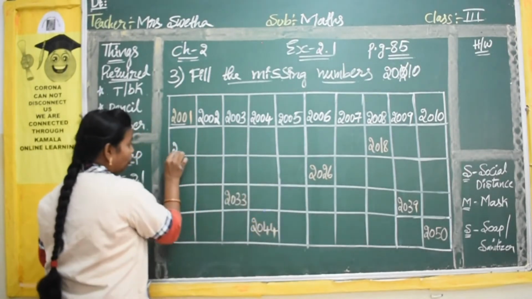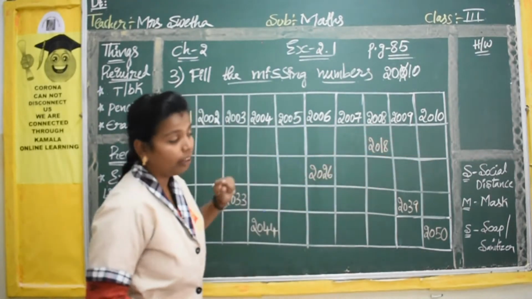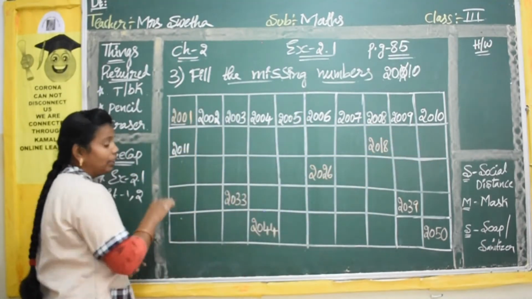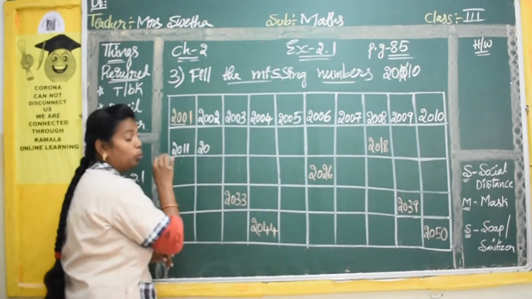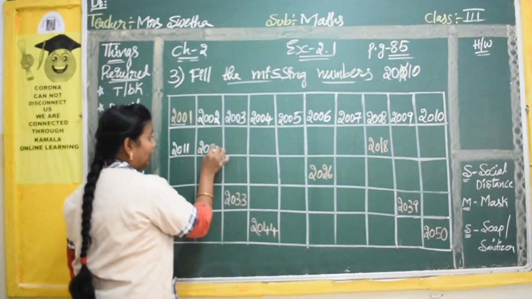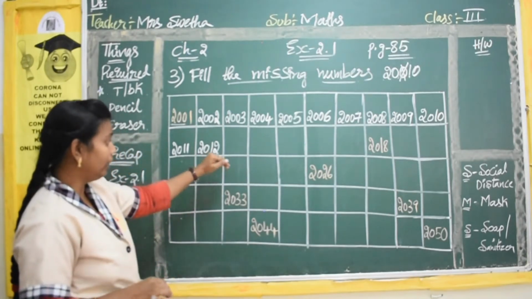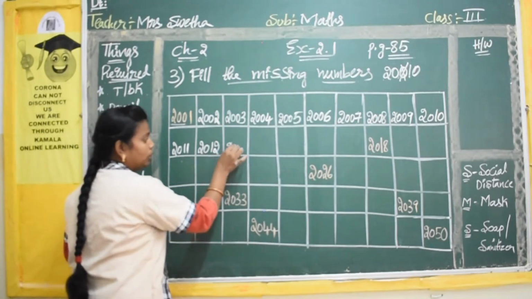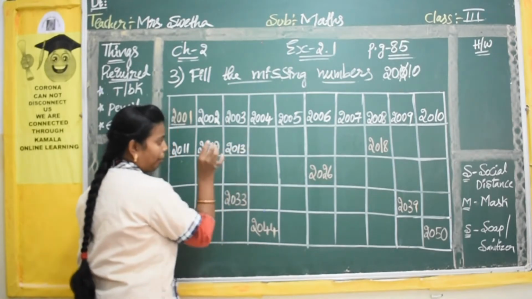So 20, we will take common. After 10 what is the number? After 10 you have 11. Yes. So again you have to take 2 digits common, 20. Then after 11 what is the number? It is number 12. Yes. So again you take the common number 20. After 12 what is the number? Yes, it is number 13.